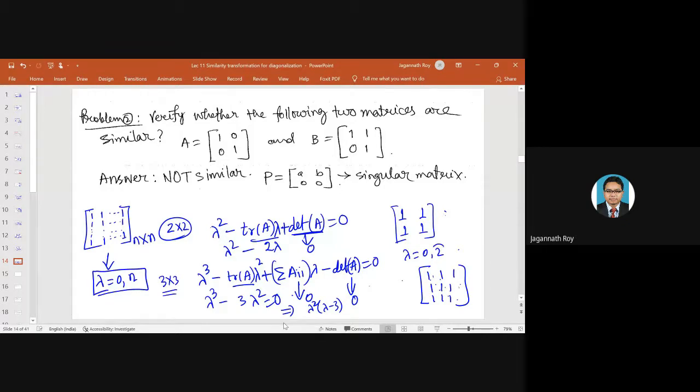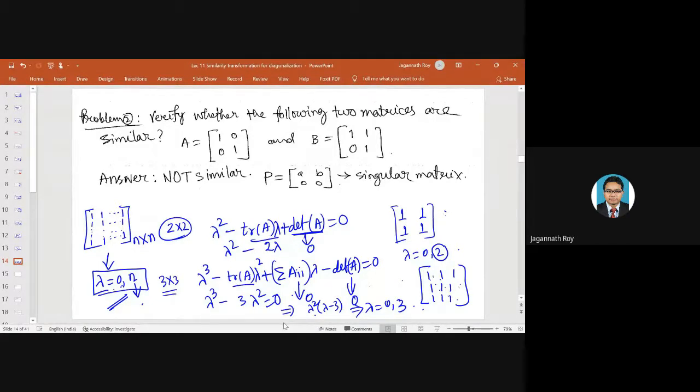For a 2 by 2 matrix, it is coming 2. For a 3 by 3 matrix, it is coming lambda equals 0, 3. So for an n by n matrix, it will come as 0 and n, where 0 will have multiplicity of order n minus 1.